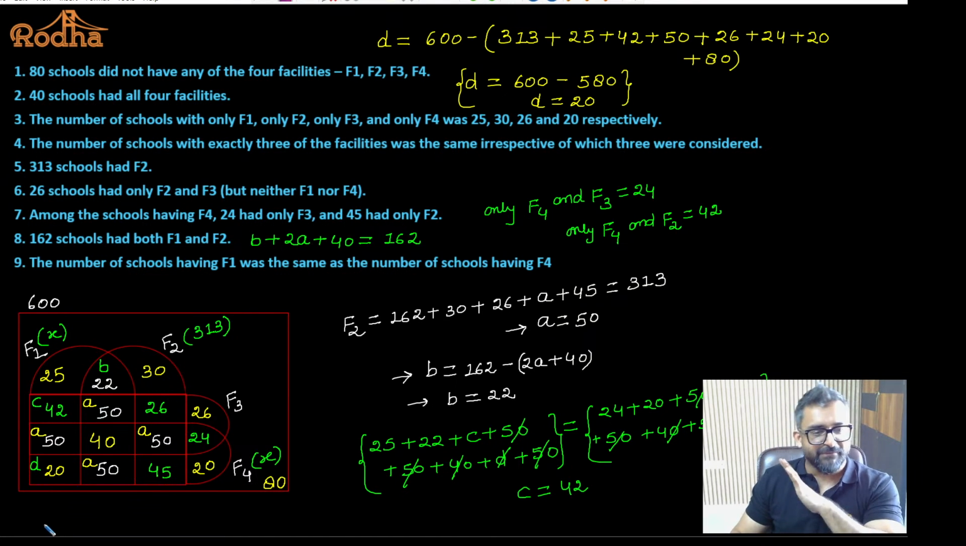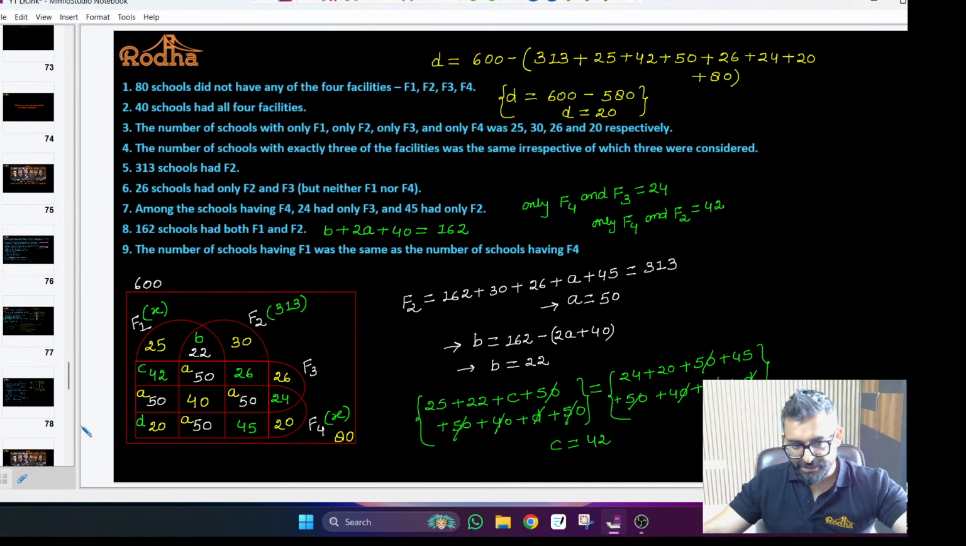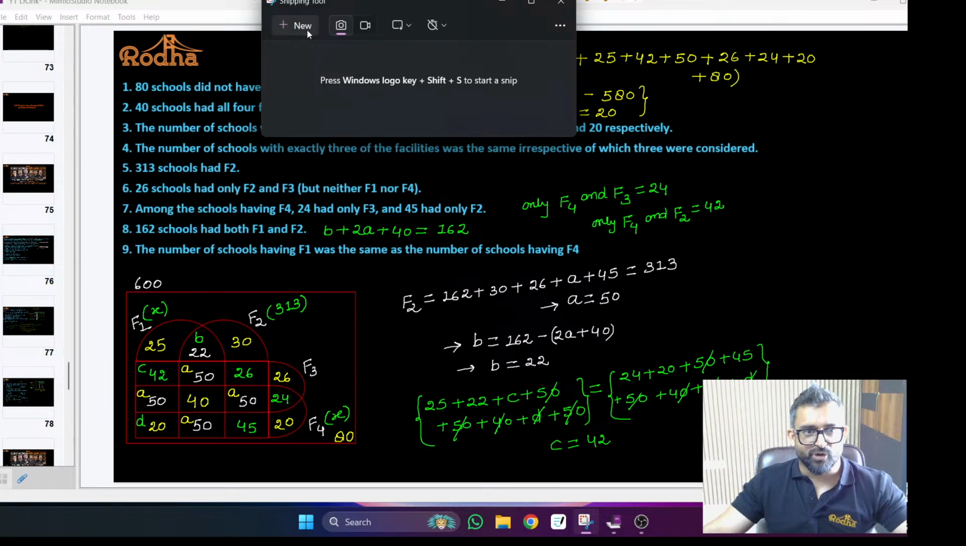Perfect. Now we have completed the Venn diagram. Now we are supposed to answer the questions. The questions are straightforward. We can answer the questions. I'll take this Venn diagram to the questions and we'll try to answer the questions one by one. Okay. So I'll just copy this data.